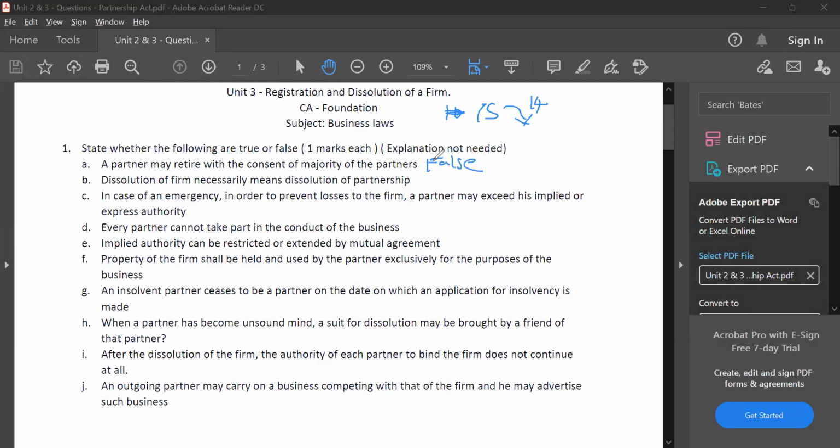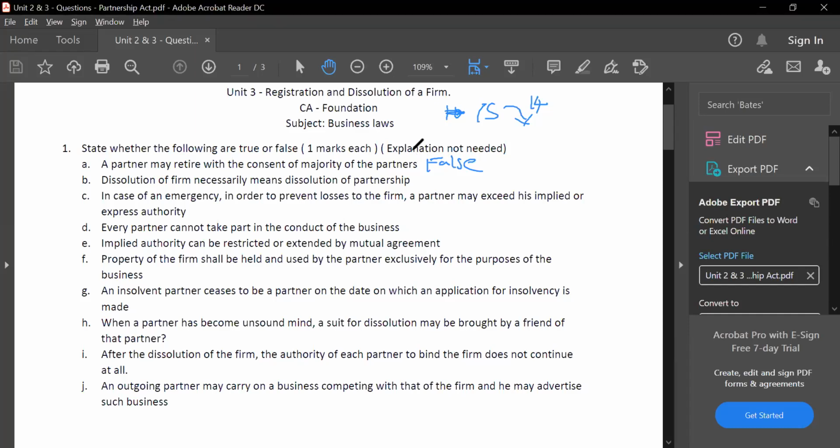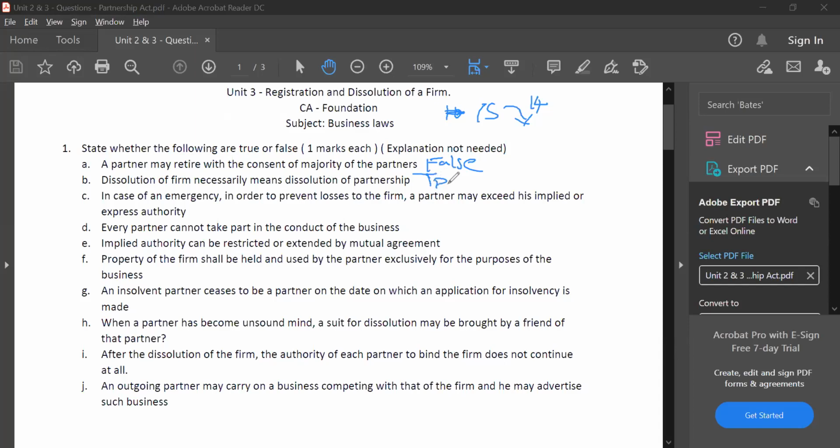Read the second one. Dissolution of firm necessarily means dissolution of partnership. Answer, Grace, for the second one. Now, in unit 3, we learn the concept of dissolution of firm and dissolution of partnership. If you see over there, it says dissolution of partnership will only be admission, retirement, etc. But dissolution of firm is closing the firm altogether. So dissolution of firm includes dissolution of partnership. True. So our second answer is true.